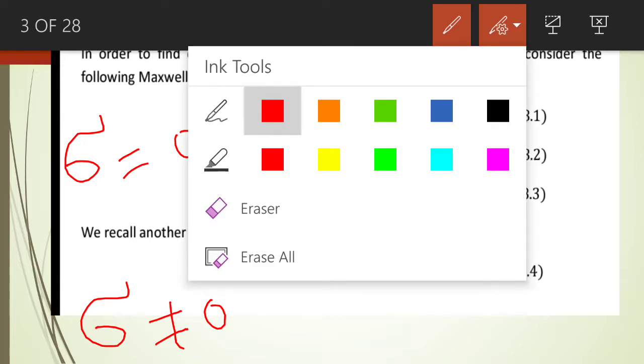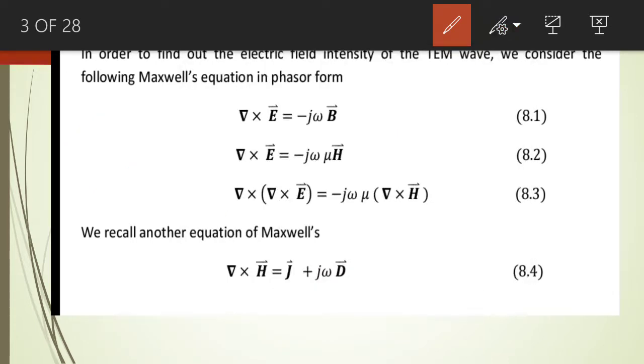So we are going to derive the equation for the electric field intensity of the uniform plane wave in a lossy medium.